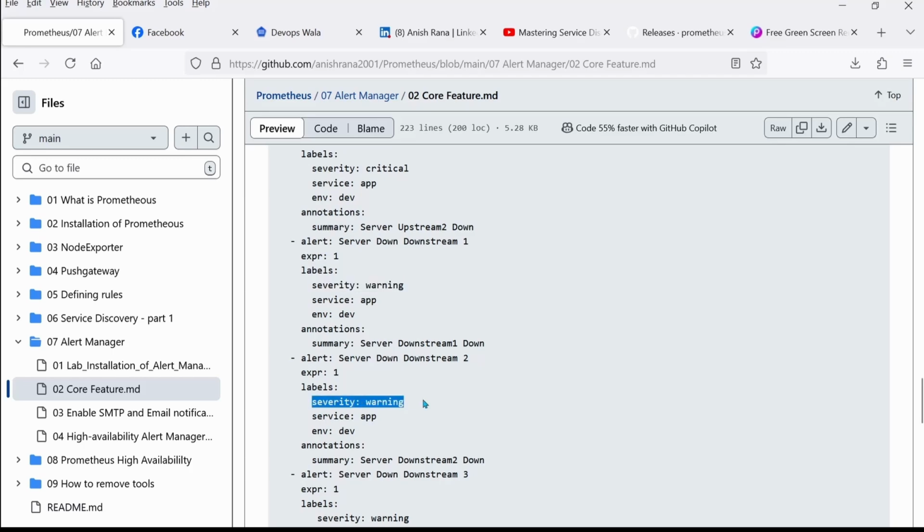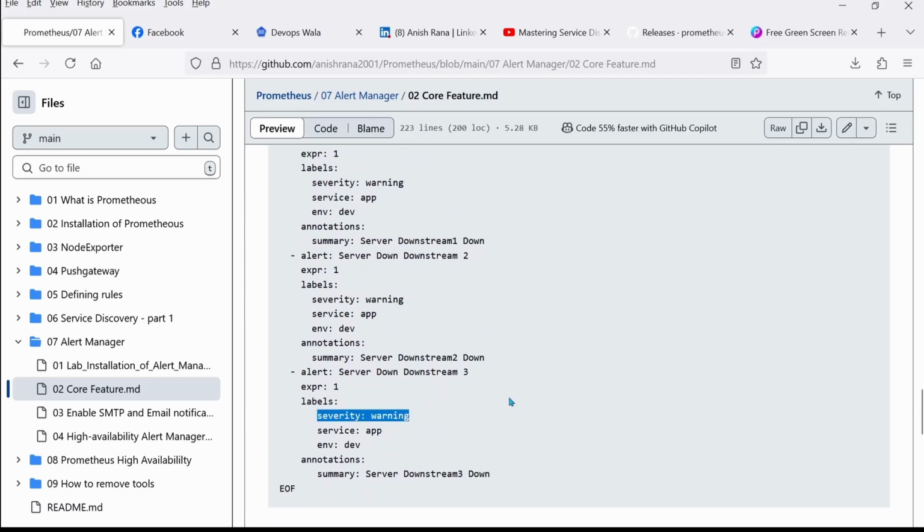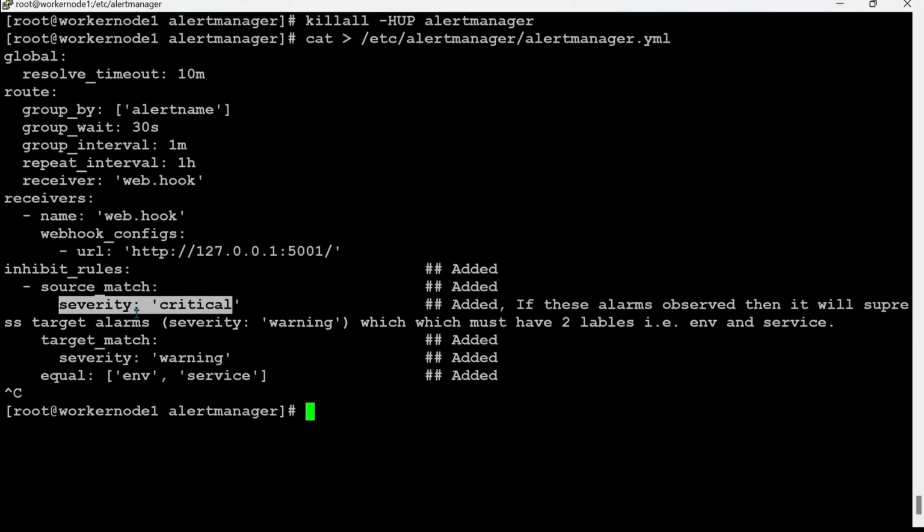Downstream 2 and downstream 3 servers again have severity equal to warning. It says that the source match is severity critical, whatever we have set as severity equal to critical, and then the target matches severity equal to warning, and equal on env and service.